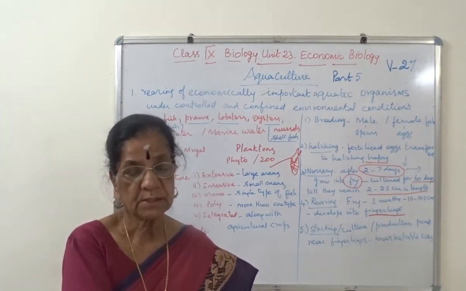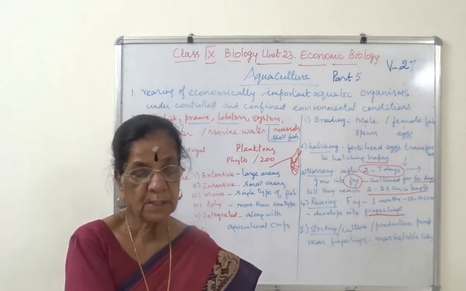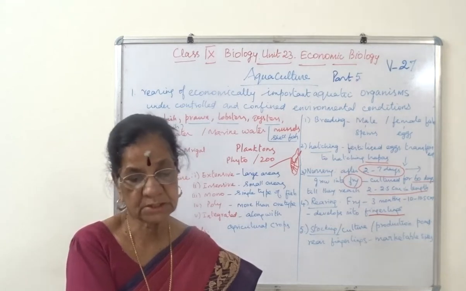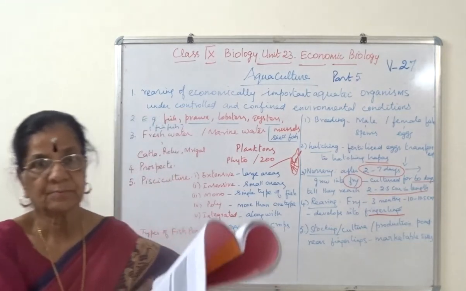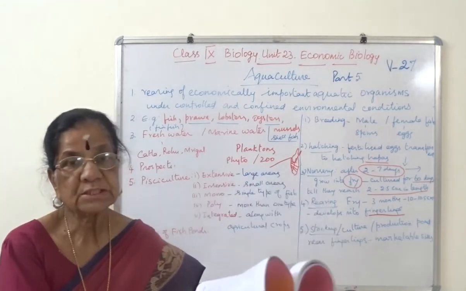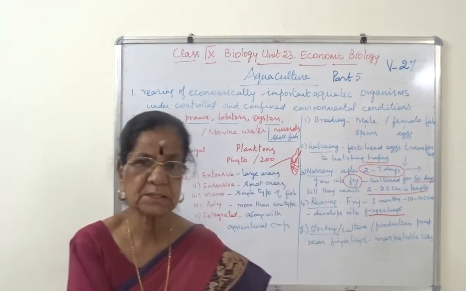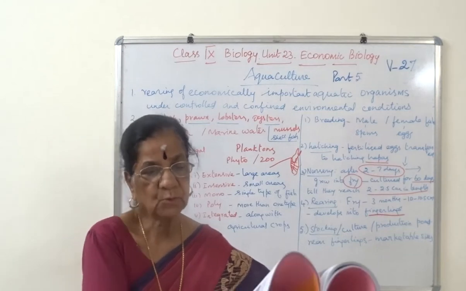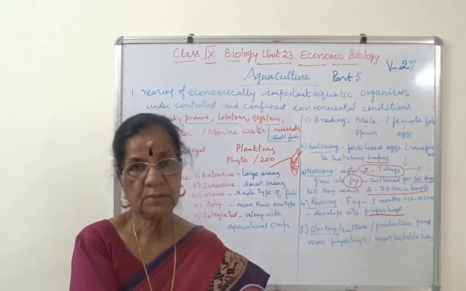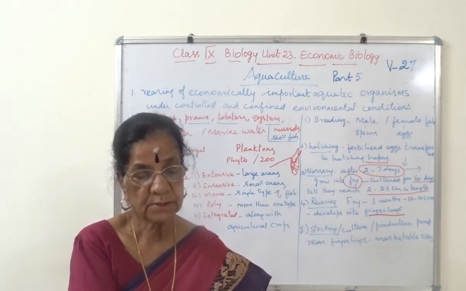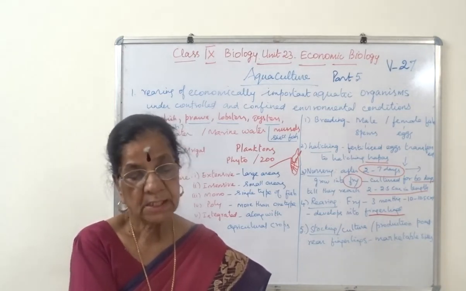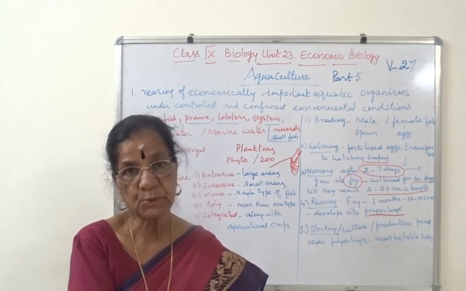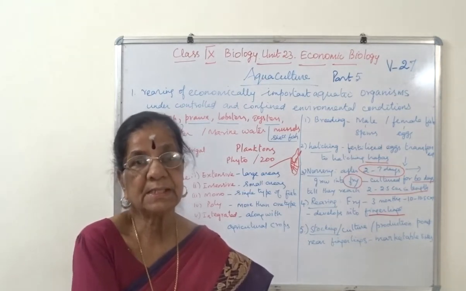Then marine water fishes: sea bass, grey mullet, and milkfish. They are in marine water. Are you clear? Then nutritional value. They are very rich in nutritive value. Cultivable freshwater and marine food fishes are highly nutritious, rich sources of animal protein and easily digestible.